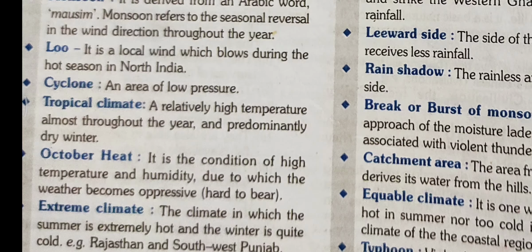Next term is October heat. It is condition of high temperature and humidity. So in month of October, we observe temperature is high and humidity is also high in air. Then it is becoming hard to bear that type of climate, that is called October heat.